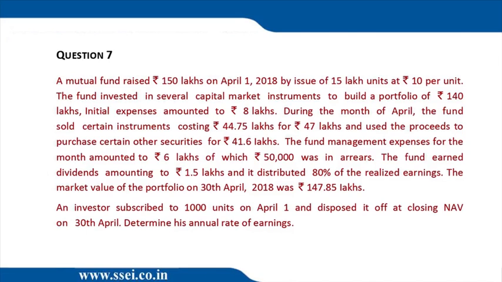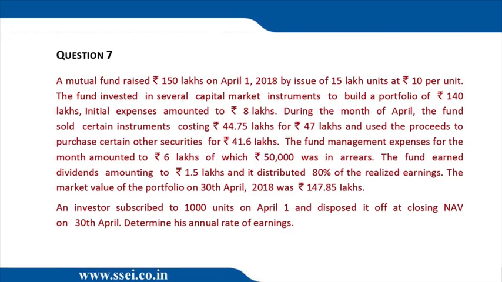An investor subscribed to 1,000 units on 1st April. How does it matter? He bought 1,000 or 10,000 units. Let's ignore that. And disposed of at closing NAV on 30th April. Okay. Determine the annual rate of return. So the investor purchased at 10 and he sold at 9.85. He lost 0.15. And what was the distribution? The distribution, if you remember, was 3 lakh. So 3 by 15.